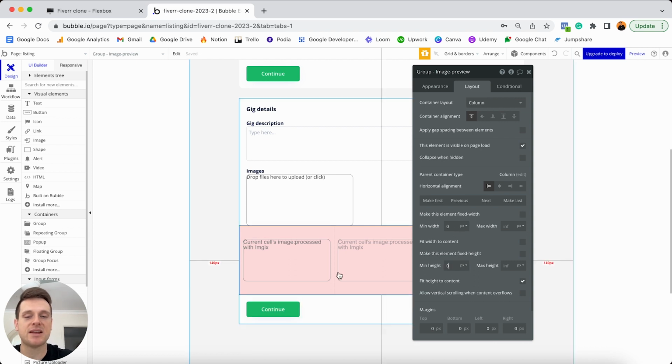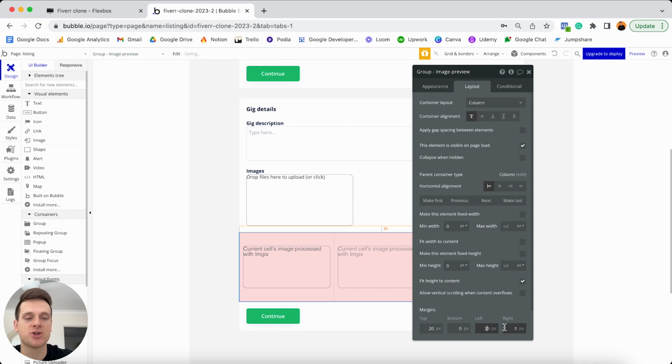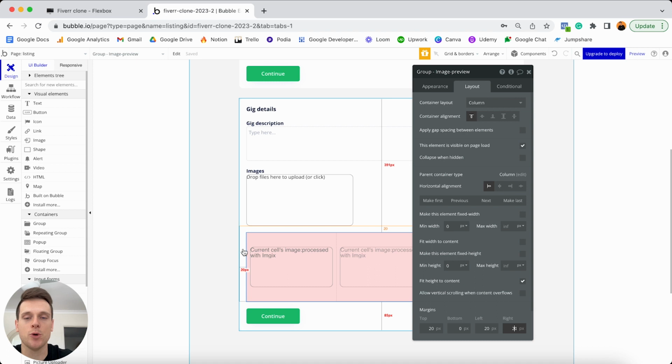Now at this point, this red group is also touching the borders of our white group and the elements that sit above it. So what I'm going to do is add in 20 pixels of margin at the top, 20 on the left, and 20 on the right here. And now that's just going to align this group with all of the additional elements already inside of our main group here.